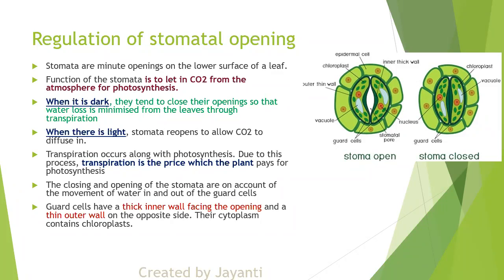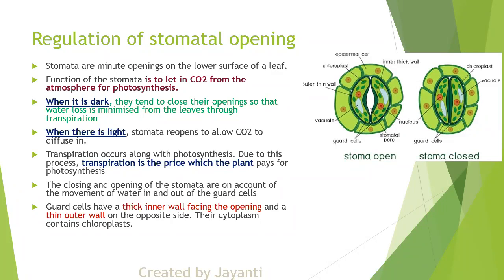When there is light, stomata opens. So transpiration is also occurring along with photosynthesis. Basically transpiration is a price. The plant doesn't want to lose so much water, it wants to retain the water. But because it has to make its own food, it has to open the stomata. And because of stomata opening, transpiration will naturally occur.